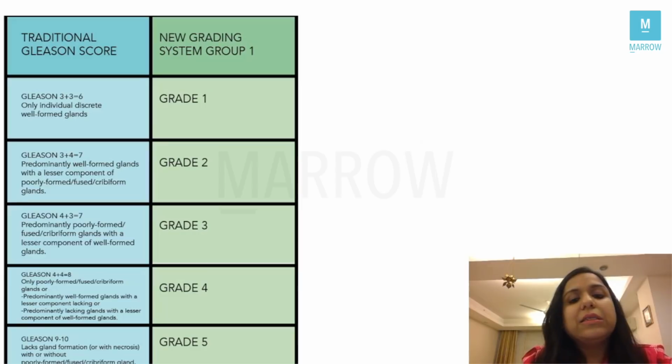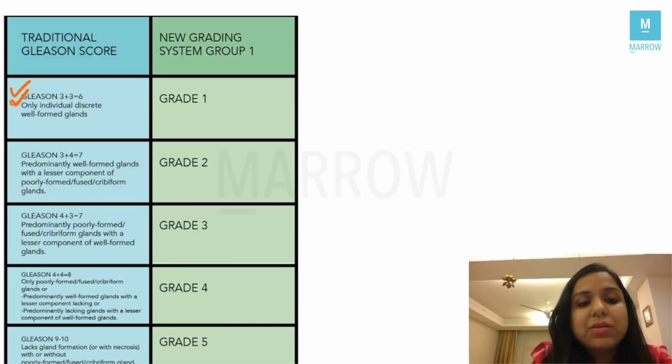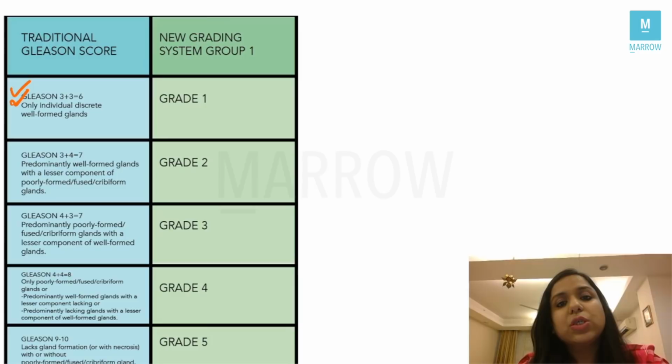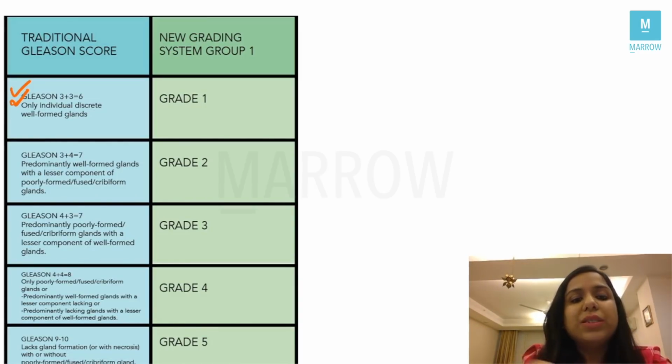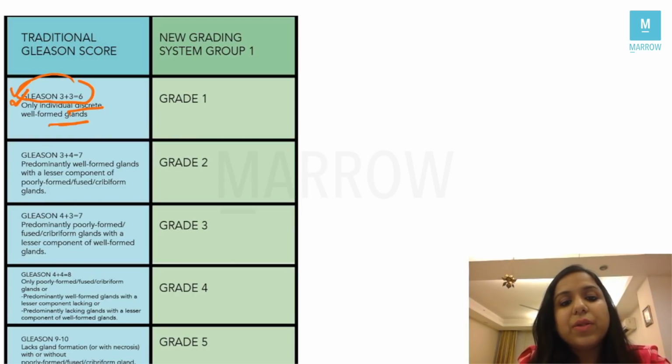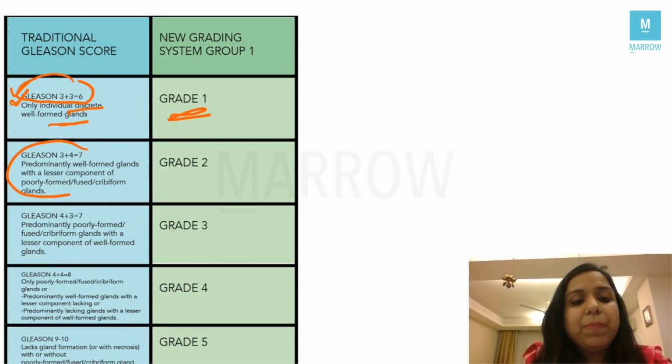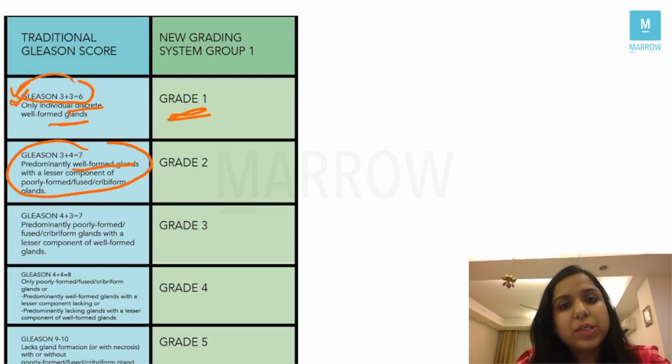Now, one latest thing which has come up in 2016 in this Gleason scoring is this grading, that is Gleason's grade groups. They say the first 2 grades are not found in the biopsy. That is why we start with 6, right? Gleason 3 plus 3, when you see only individual discrete well-formed glands, that is grade 1. What is 3 plus 4? You see well-formed glands with a lesser component of cribriform glands, right? We call it 3 plus 4 and it is grade 2.